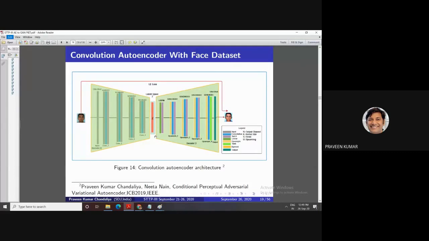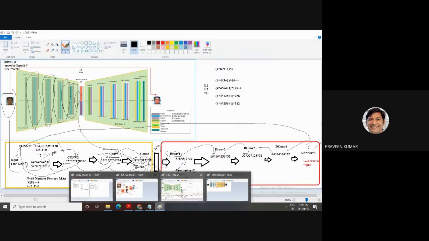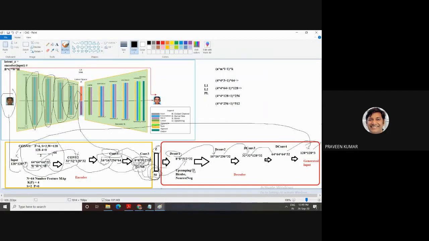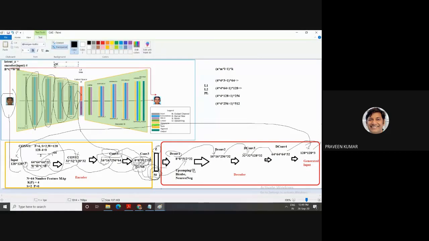First, I'm explaining this diagram with the help of MS Paint, for those who are still not familiar with convolution and deconvolution. I have drawn this before starting this presentation, so as not to utilize much time. This one is my architecture, from my paper CPAAE, conditional perceptual adversarial autoencoder, which I'm using in face hedging. But from this diagram, I'm extracting the autoencoder concept and explaining it to you so you can get the idea of how to design the models.